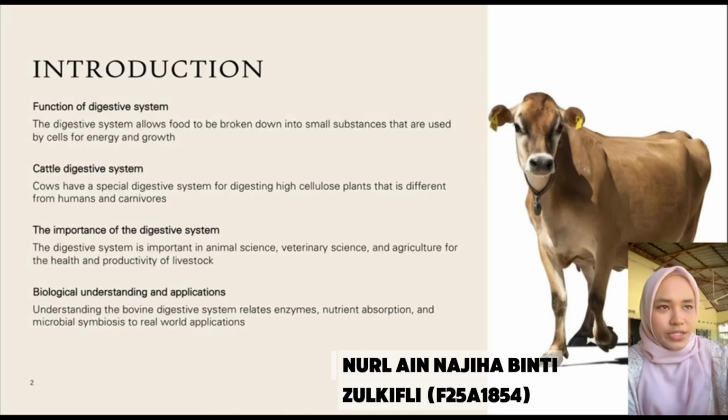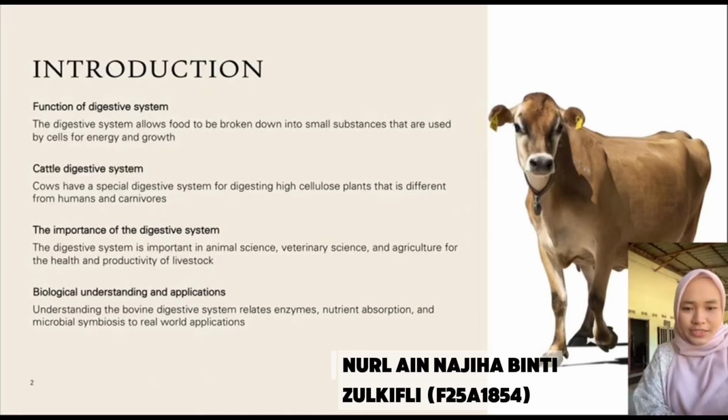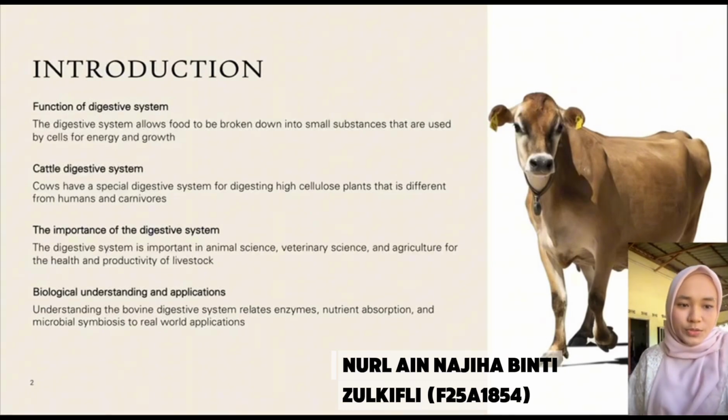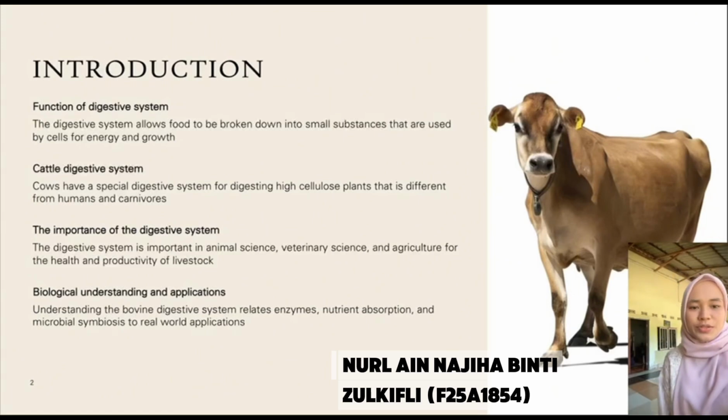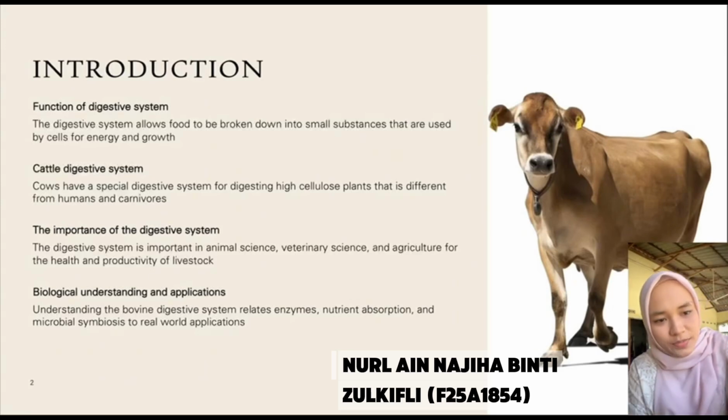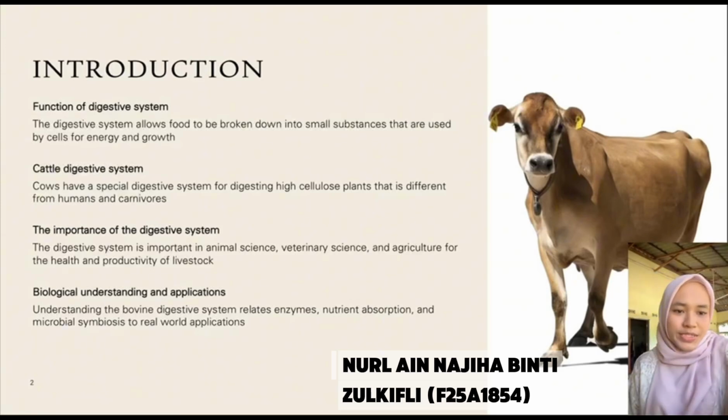First, the introduction to the function of the digestive system. The digestive system allows food to be broken down into small substances that are used by cells for energy and growth. And after that, cattle have a special digestive system for digesting high-cellulose plants that is different from humans and carnivores.